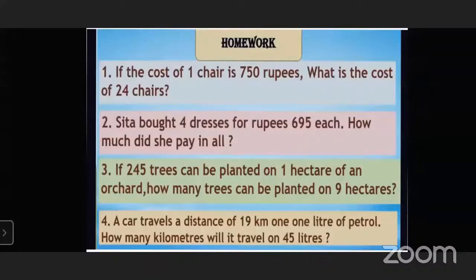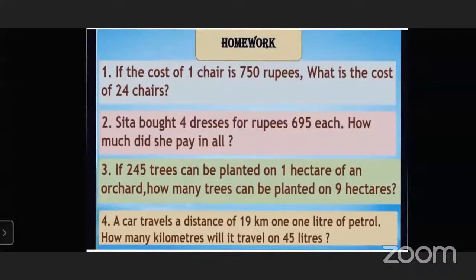And the last question is, a car travels a distance of 19 kilometers in 1 liter of petrol. That was a spelling mistake. How many kilometers will it travel on 45 liters? So we multiply 19 by 45. So we will get the answer.